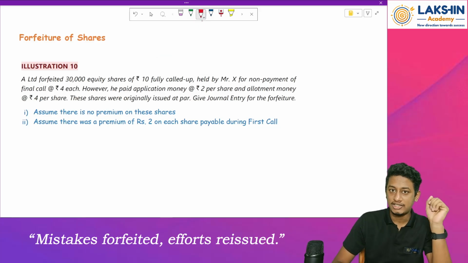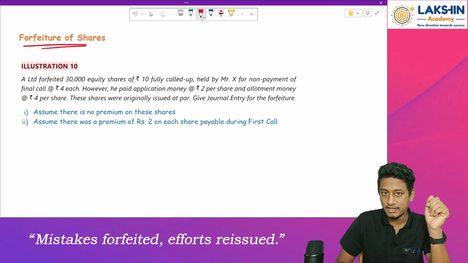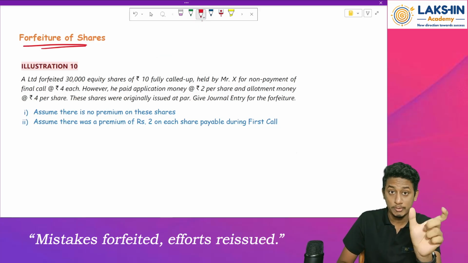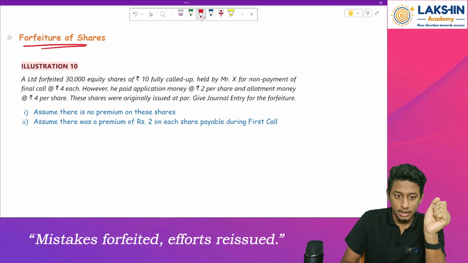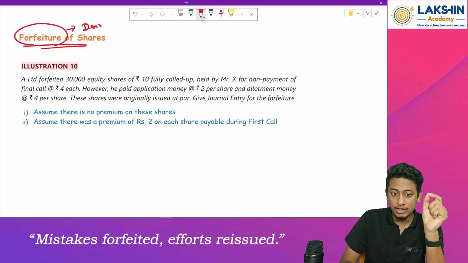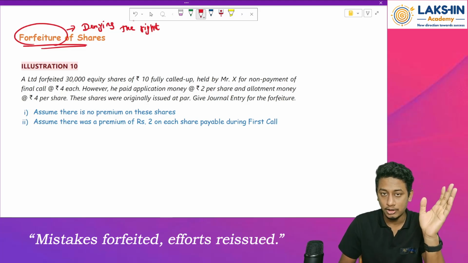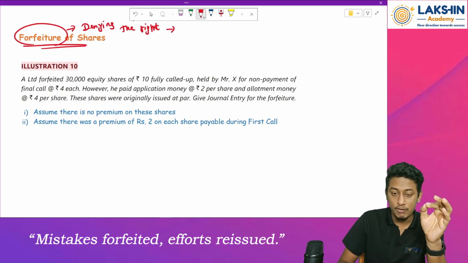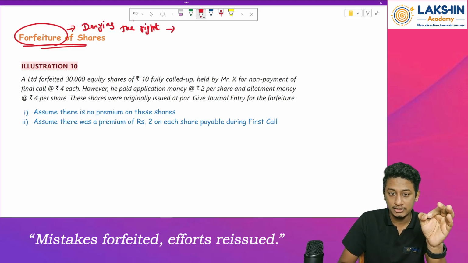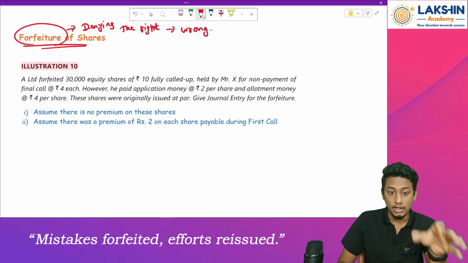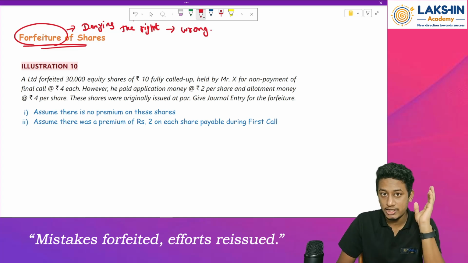Now let us start with the next topic, that is forfeiture of shares. What do you mean by the word forfeiture? Forfeiture basically means denying you the right to anything, because you have done something wrong. Now, how will we apply this in this chapter?